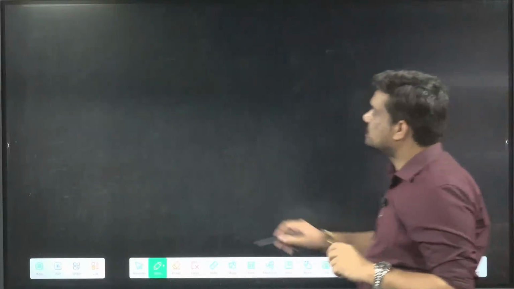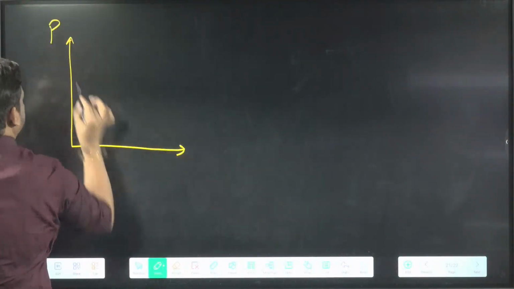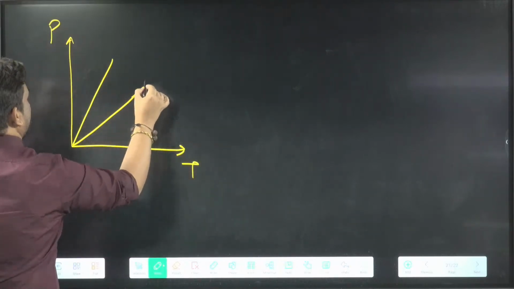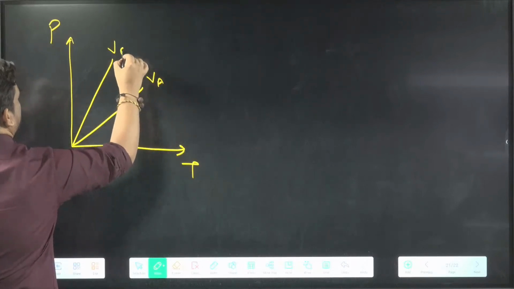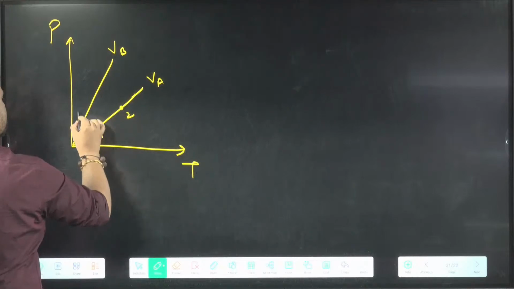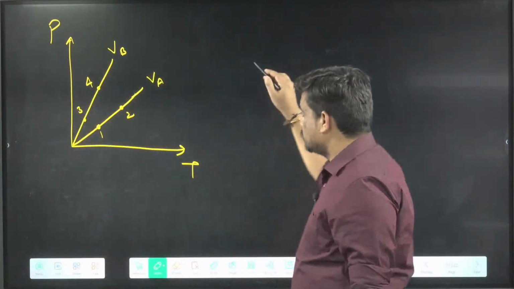Suppose I give you this thing. Here they have given pressure and temperature, and two graphs are there. This graph is at VA and this is at VB, and they are giving some points here: 1, 2, 3 and 4.